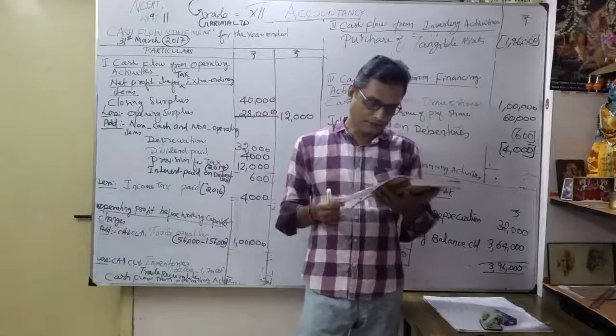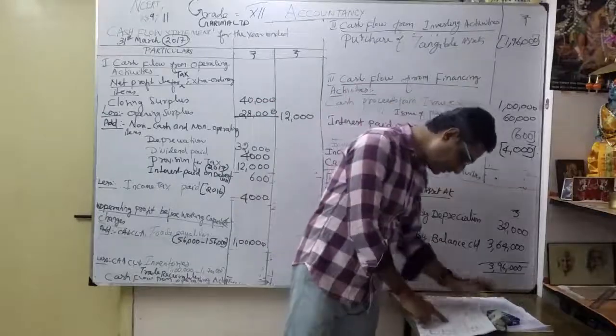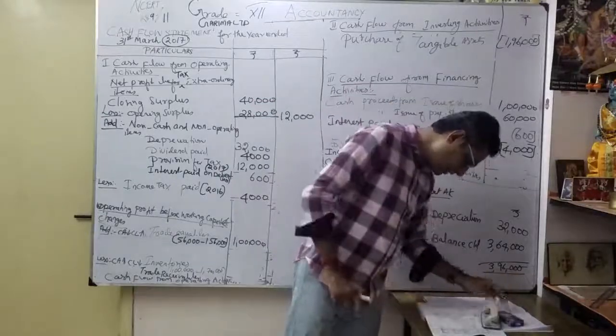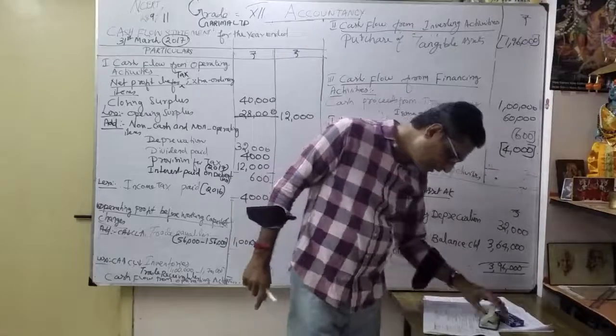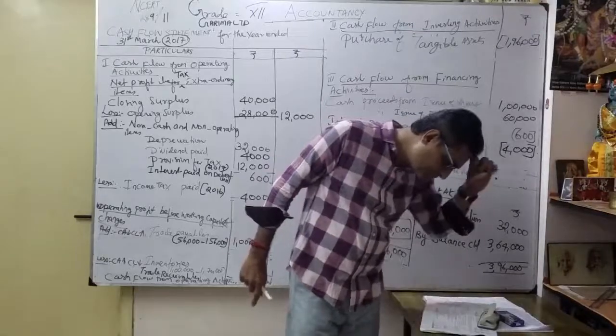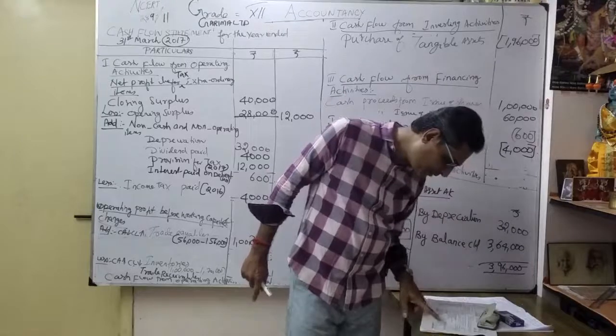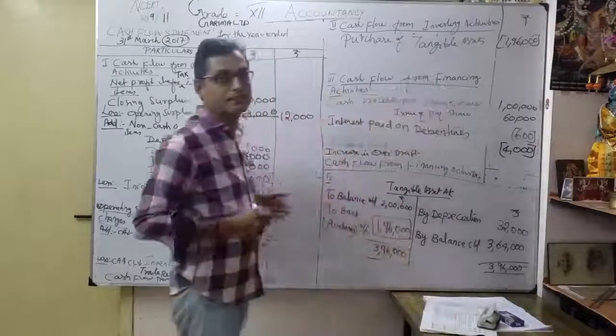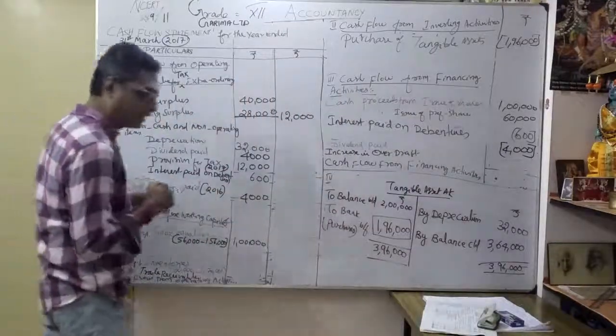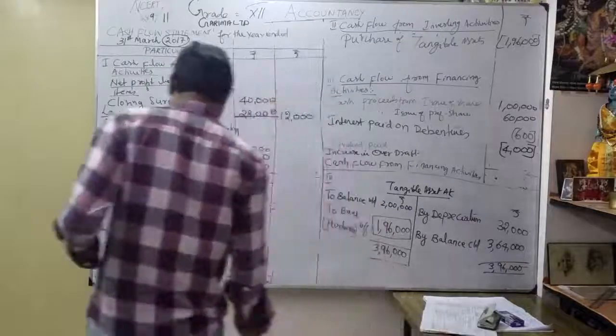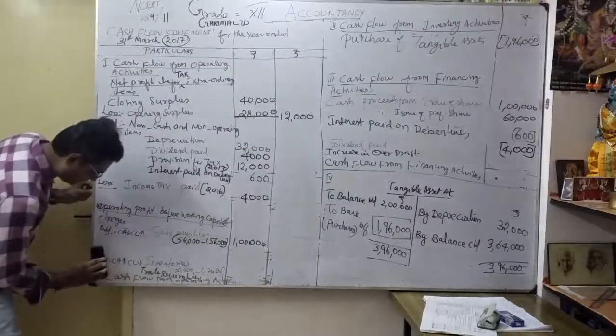Now move to the next one. Now only the current assets. So inventories. Correct? Inventories became how much? 60,000 became 1,60,000. So inventories increased. I'm going to show it here. Now I clean here.